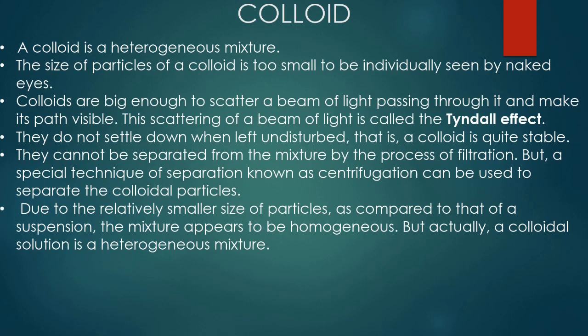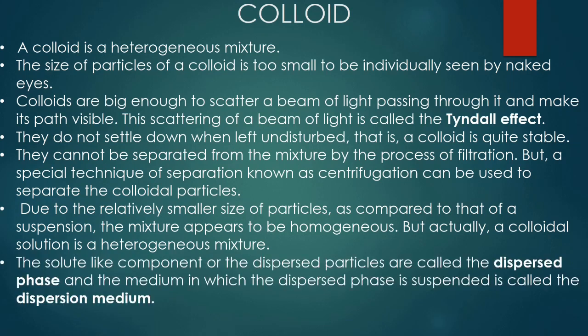An example of a colloid is milk. When you see milk, you think it's uniform. When you leave it undisturbed, nothing settles. So you might get the wrong idea that it is homogeneous, but it's actually heterogeneous. The solute-like component, or the dispersed particles, are called the dispersed phase. The medium in which they are dispersed is called the dispersion medium. The solute-like particles are the dispersed phase, and the solvent-like stuff is the dispersion medium.